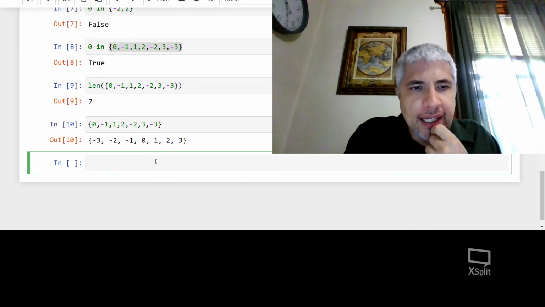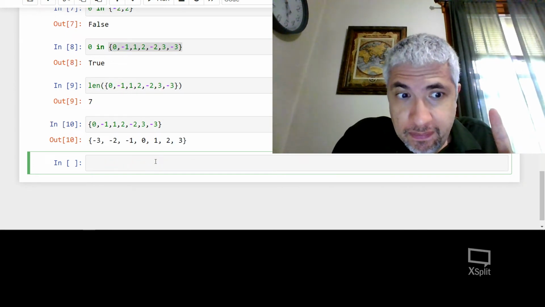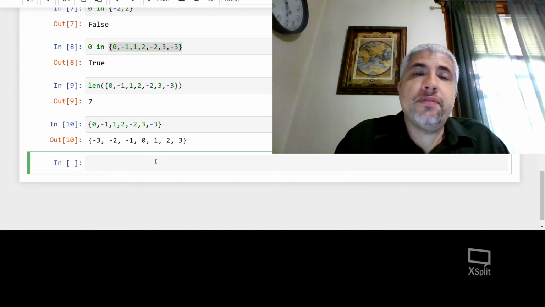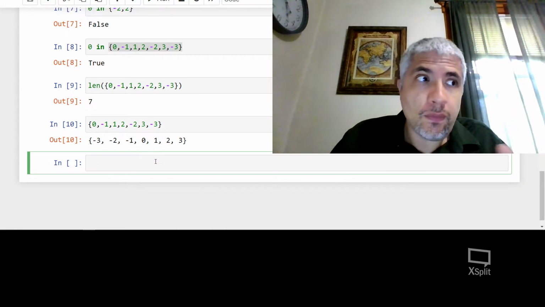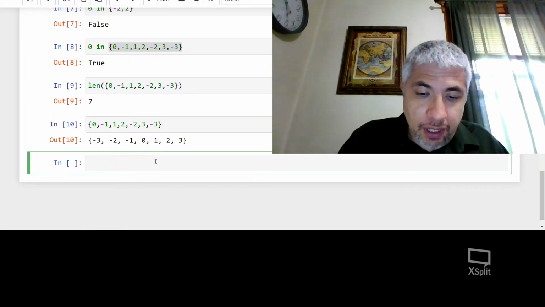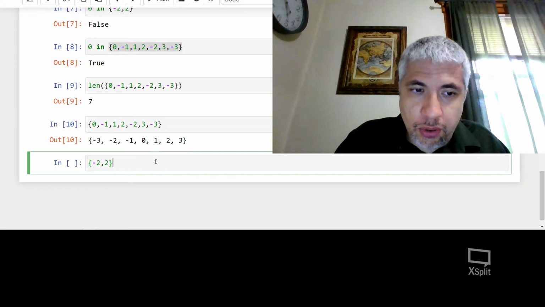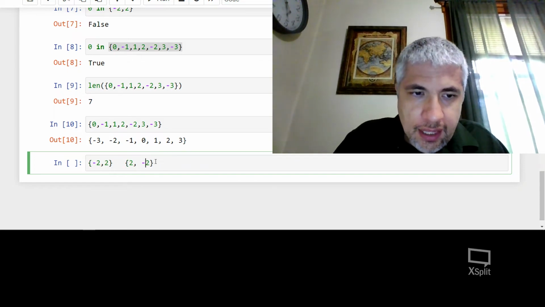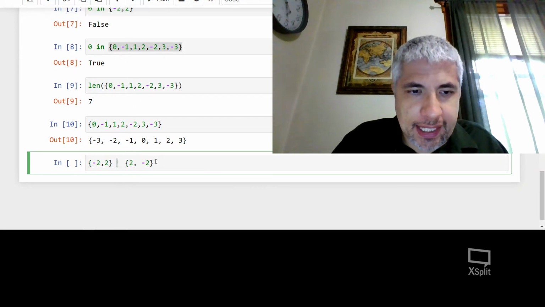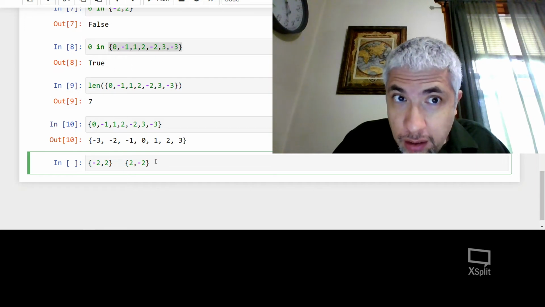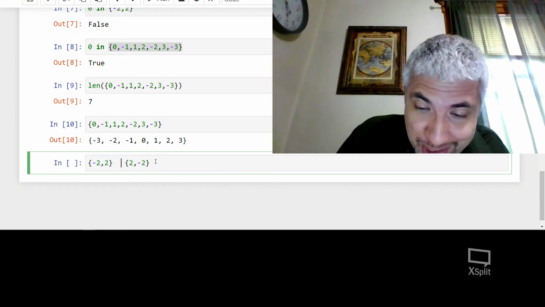And let me just type that in, and you'll notice something. The order changed. That is because in mathematics, order of elements in a set does not matter. If I were to take the set {-2, 2}, or if I were to take the set {2, -2}, these would be the exact same set. And in Python, the same thing is true, which is very convenient.